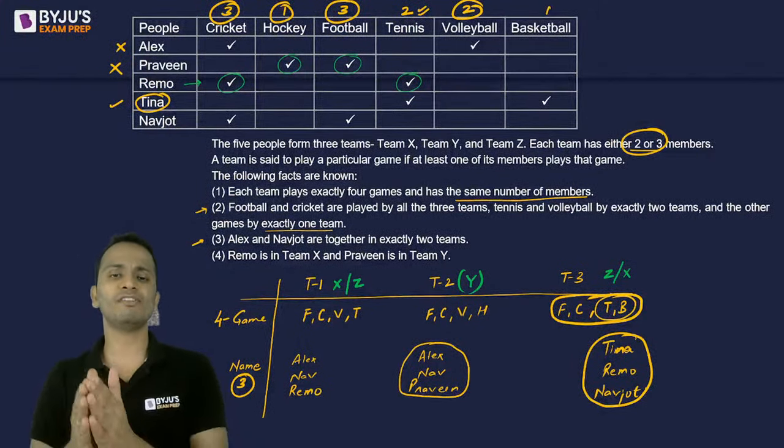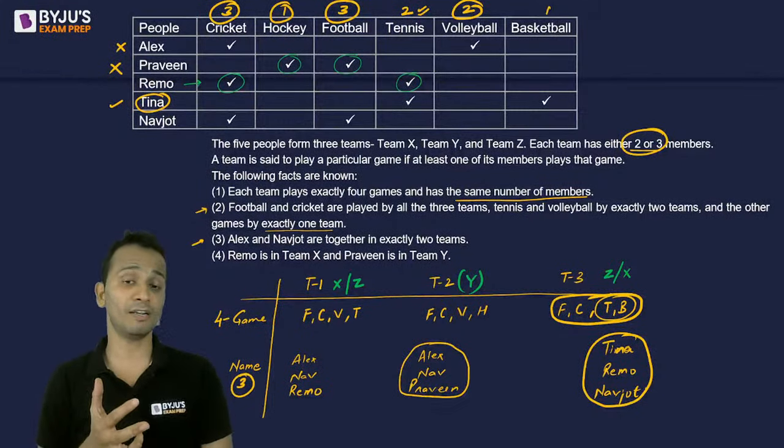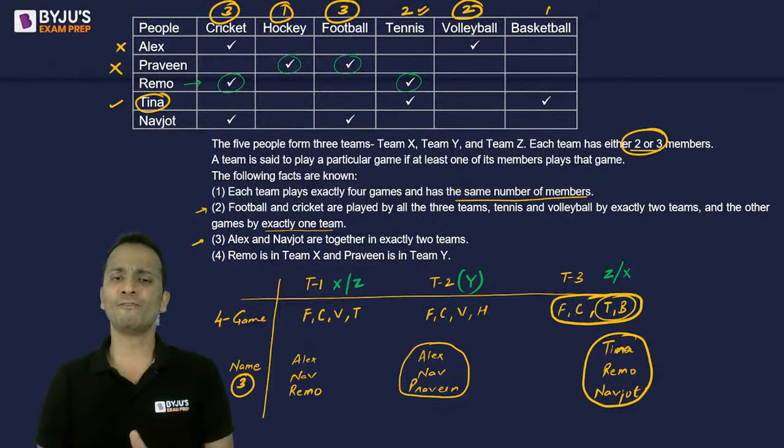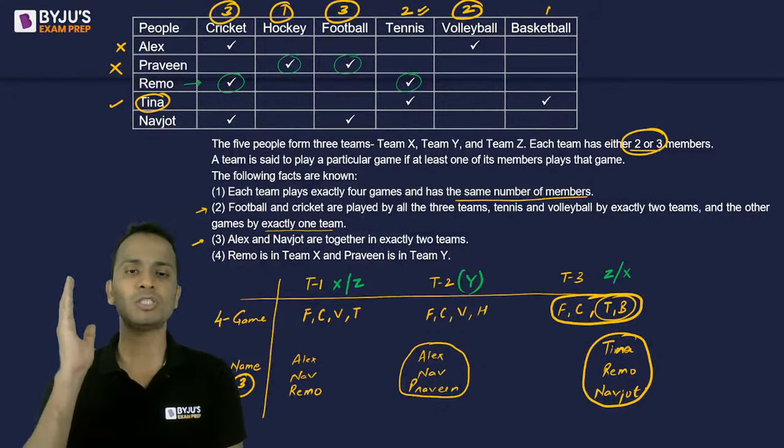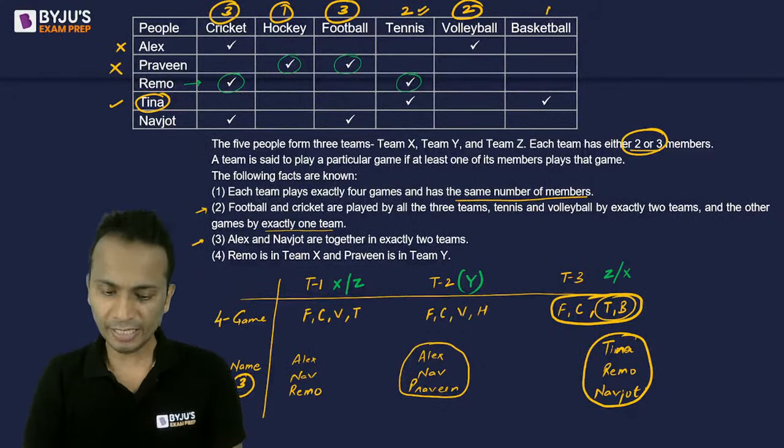Team 2 is Y, which has Alex, Navjot and Praveen, and they are playing football, cricket, volleyball and hockey. So we are still unsure about X and Z, right?